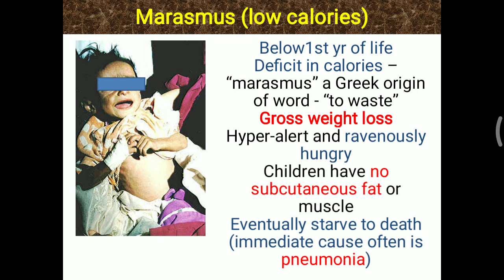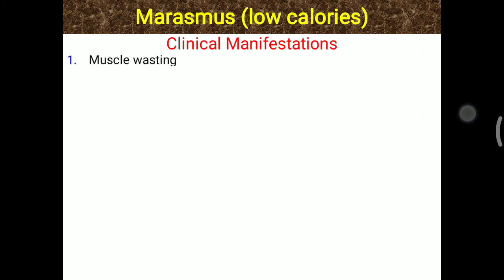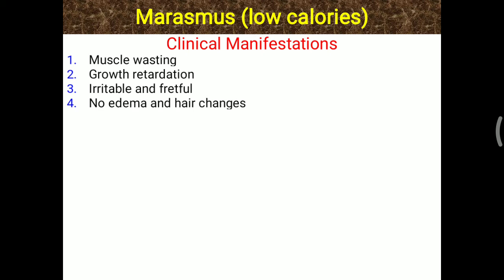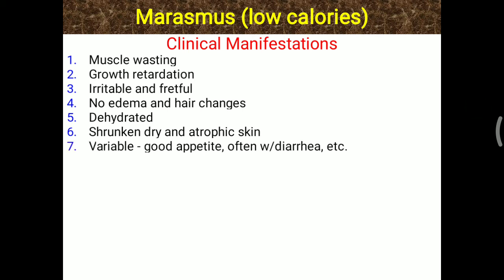The immediate cause is often pneumonia. Energy is already not there, protein is not there, and if infection is added, that can lead to pneumonia and death is possible, and that is mostly seen in less than 1 year of life. Further, in marasmus, clinical manifestations are muscle wasting, growth retardation, irritable and fretful children; particularly edema and hair changes are not seen. That is the main difference between marasmus and kwashiorkor. Dehydration due to diarrhea, and shrunken, dry and atrophic skin is also seen. Appetite is variable; a good appetite is sometimes observed, but often with diarrhea.